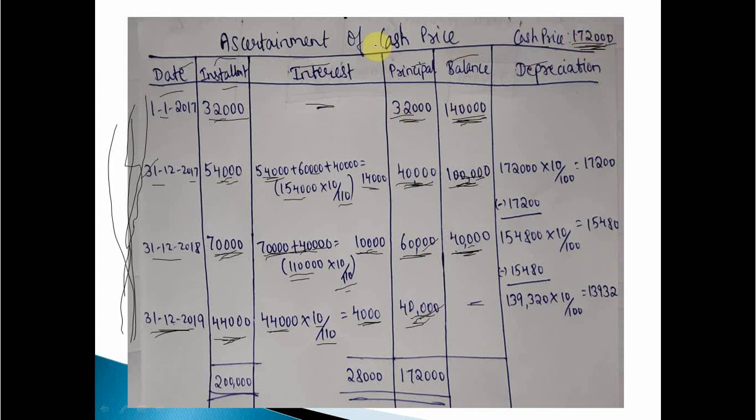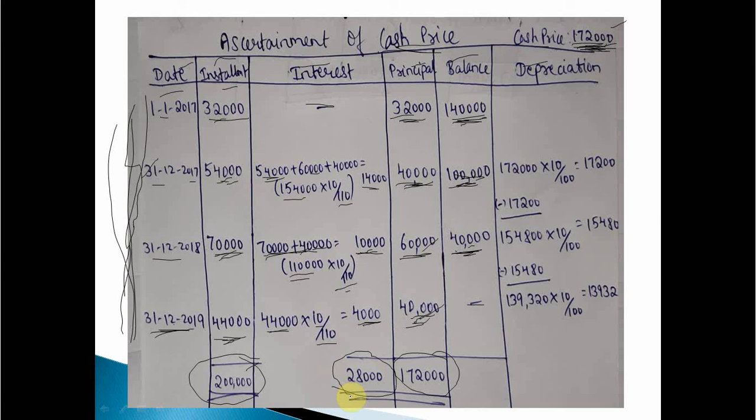So now what was actually asked? To find the cash price. See here, we have calculated the cash price. Cash price is 1,72,000. From here we can also work out the interest. We already know the actual total payment made. See here, total payment we made was 2 lakh, already given in the question. Since the cash price is 1,72,000 and total payment is 2 lakh, what is the interest paid? 28,000 is the interest paid. Clear?